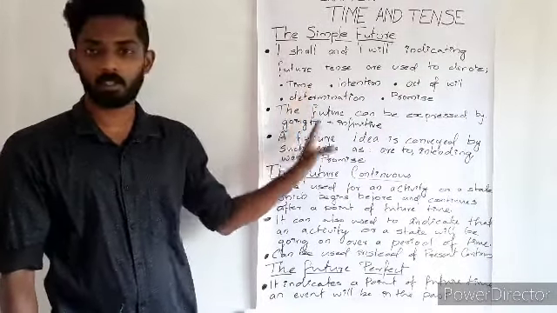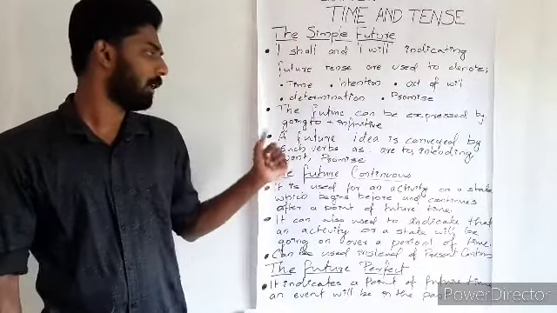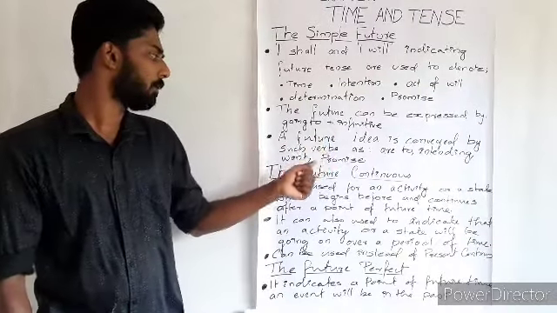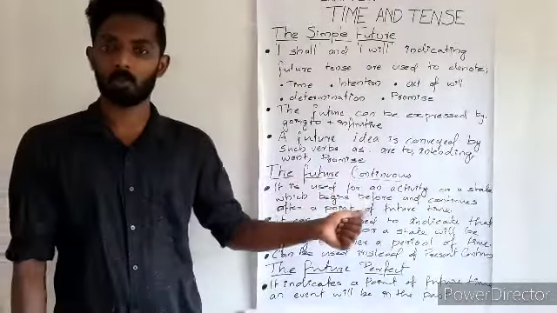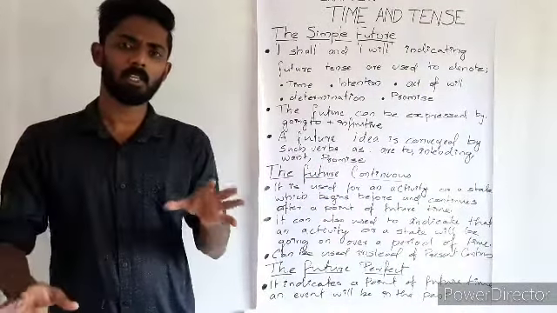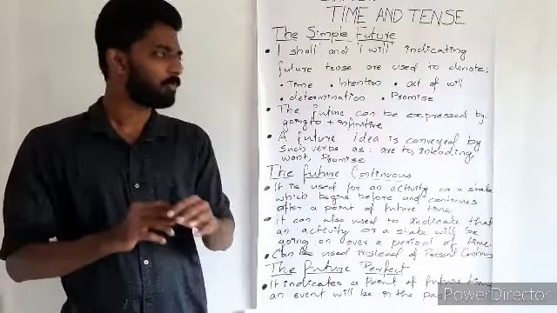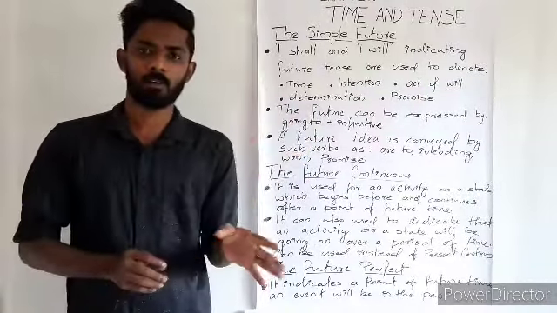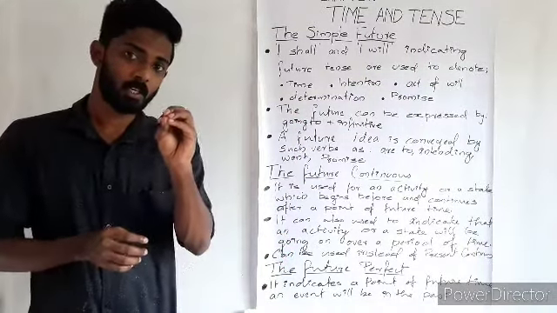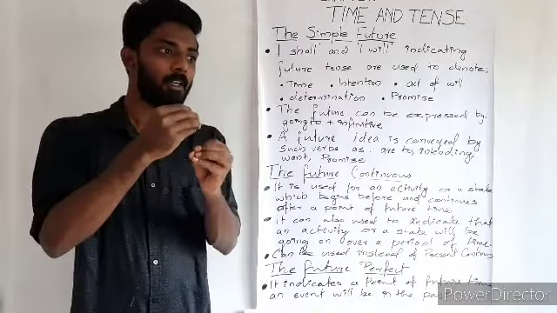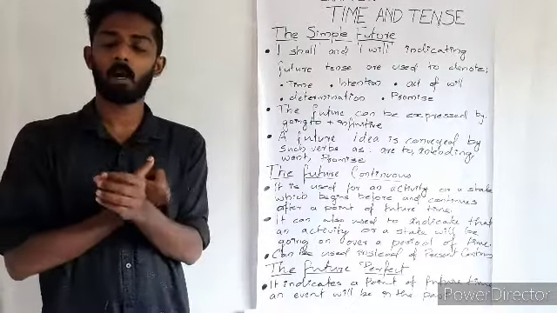The second one, the simple future. And the next one which we have to keep in mind is where a future idea is conveyed by verbs such as intending, want, promise. So it is not necessary that we convey our ideas in the future tense only through the use of will or shall, but we can express them through certain words which have a future meaning, like he intends to buy a fan.